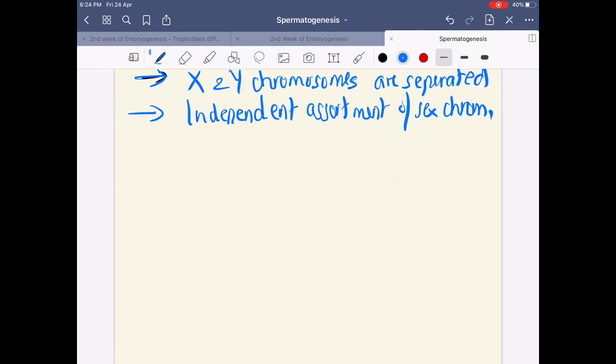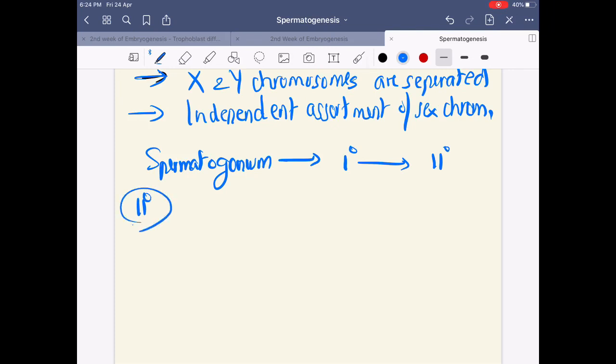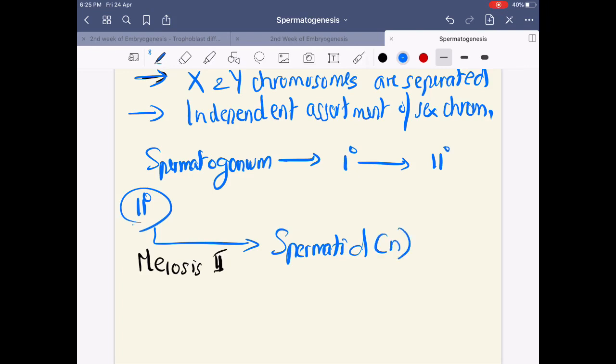So what have we discussed till now? We have discussed how the spermatogonium becomes the primary spermatocyte, and from that how it becomes your secondary spermatocyte. Clear? And now the secondary spermatocyte, I'm just representing it like this. The secondary spermatocyte needs to complete its meiotic division. So meiosis 2 occurs. Clear? Meiosis 2 is actually a division that is just like your mitosis. It just doubles the number of cells. It will lead to formation of a spermatid. A spermatid is also haploid. I hope this much is clear.